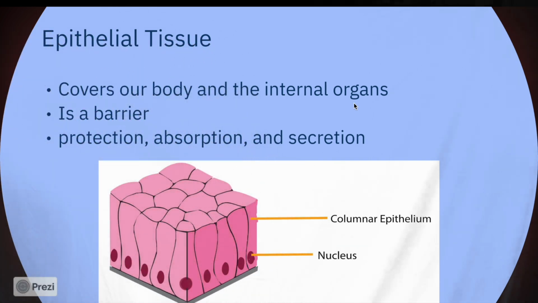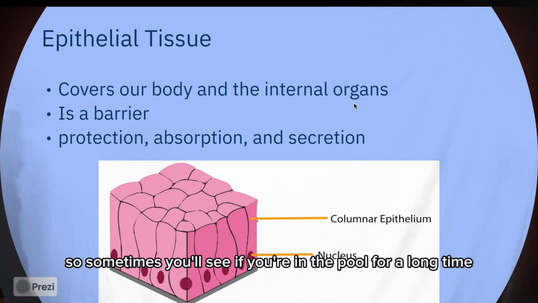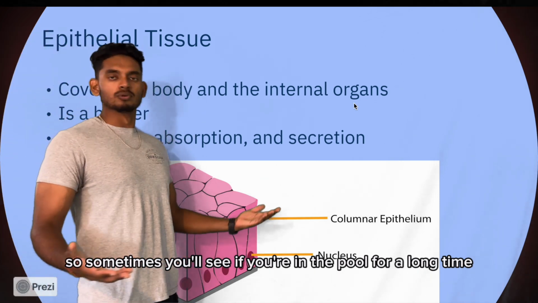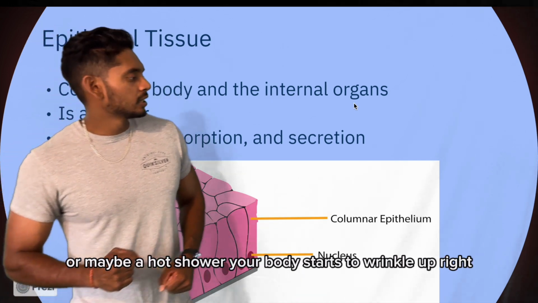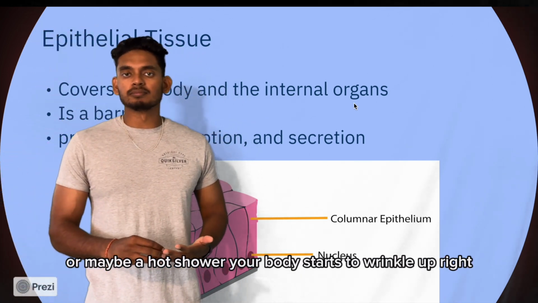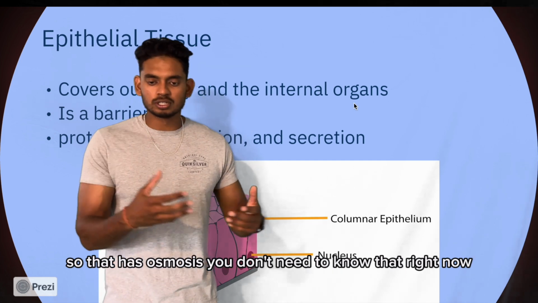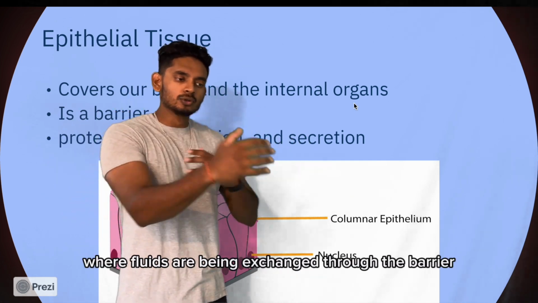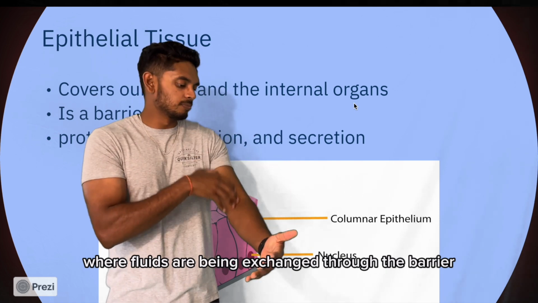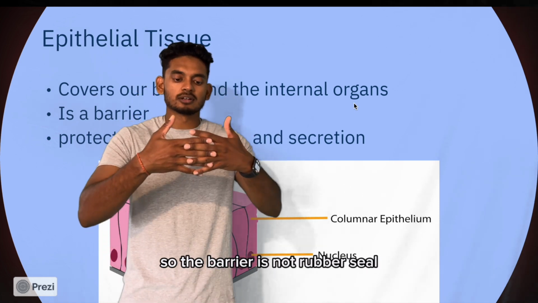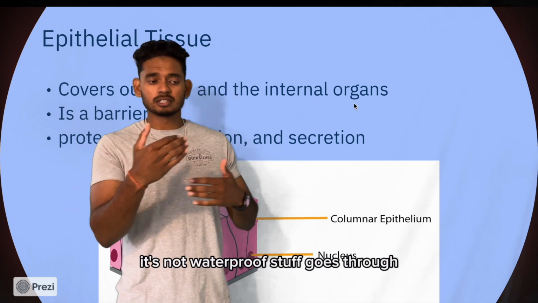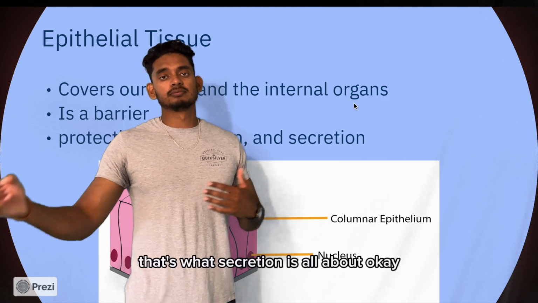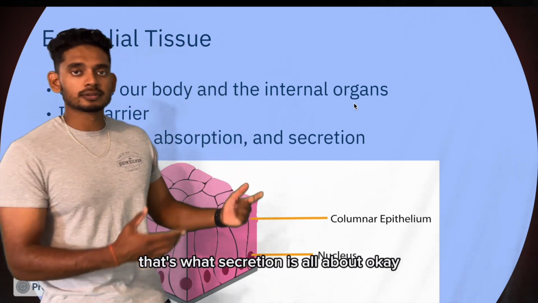Absorption, what does that mean? So sometimes you'll see if you're in a pool for a long time or maybe a hot shower, your body starts to wrinkle up, right? So that is osmosis. You don't need to know that right now, but you'll learn in high school where fluids are being exchanged through the barrier. So the barrier is not a rubber seal. It's not waterproof. Stuff goes through, stuff comes out. Like sweat, secretion. That's what secretion is all about, okay?